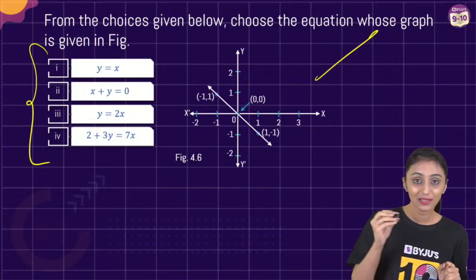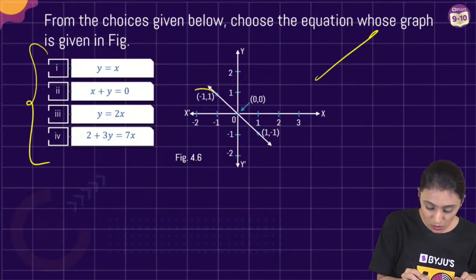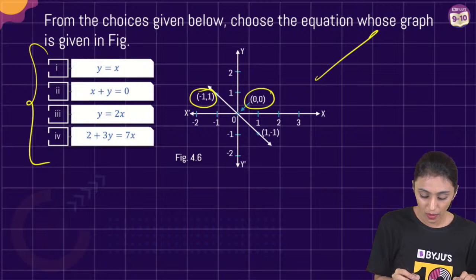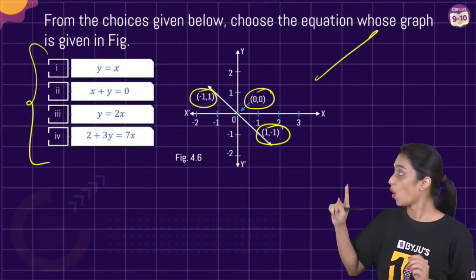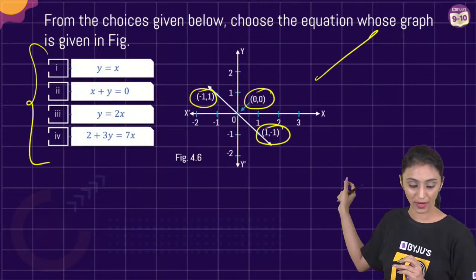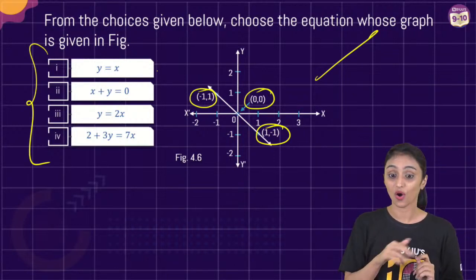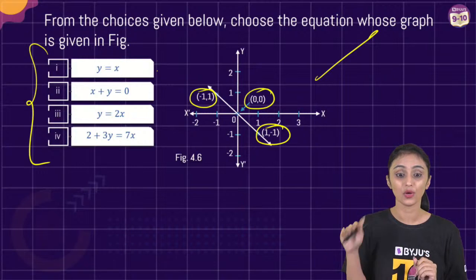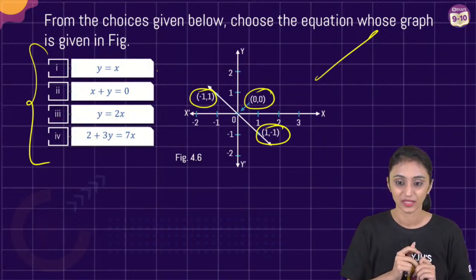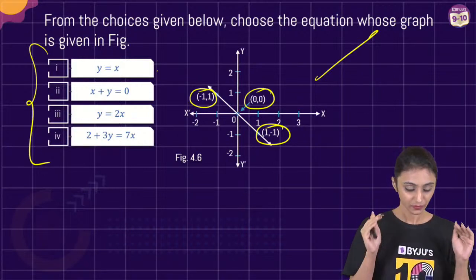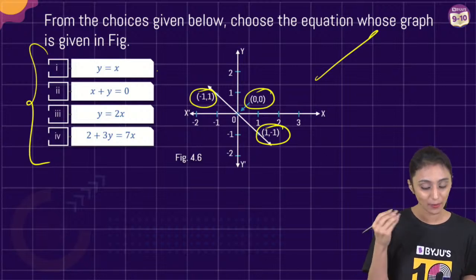You see, there are 3 coordinates on this graph: -1, 1, 0, 0, 1, -1. First check which of these equations all 3 points satisfy. All 3 of them have to satisfy it. Okay, so one by one, I'm going to pick up the equations.